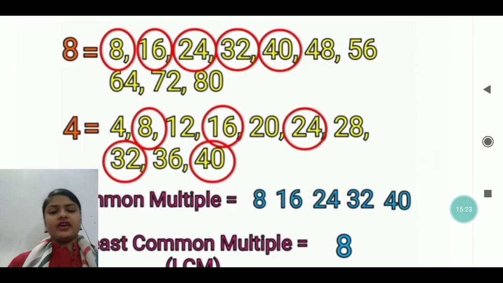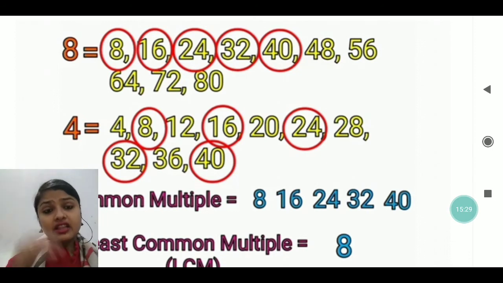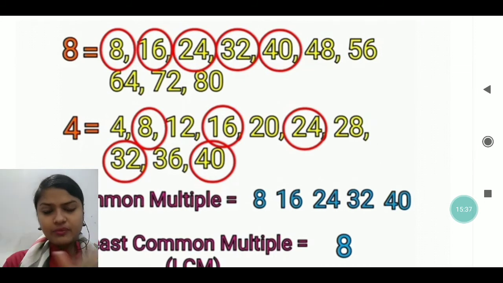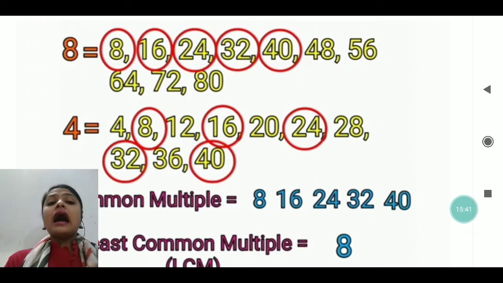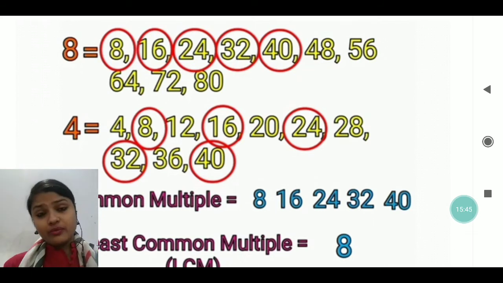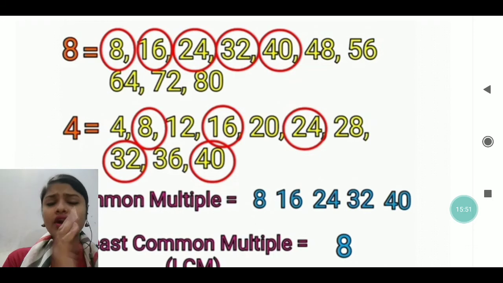In the same way, I have written the multiples of 8 till 10, and then I have written the multiples of 4, that also till 10. I have read the table of 8 and the table of 4, and the multiples which I am getting, only those I have written in a series. After writing this, my dear, so many commons are there: 8 is common, 16 is common, 24 is common, 32 is common, 40 is common.